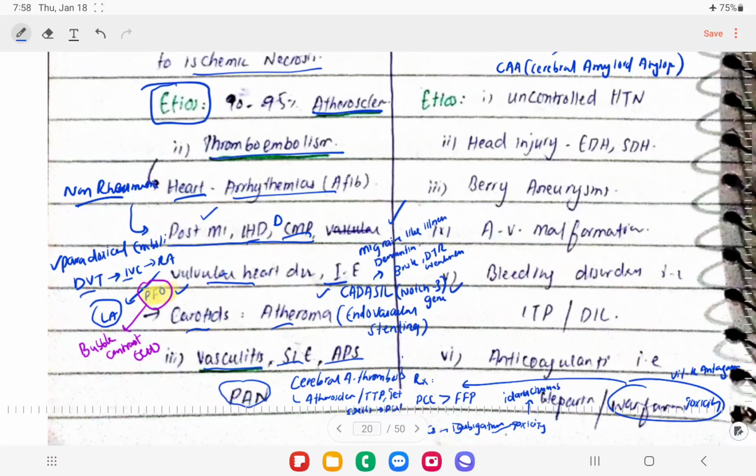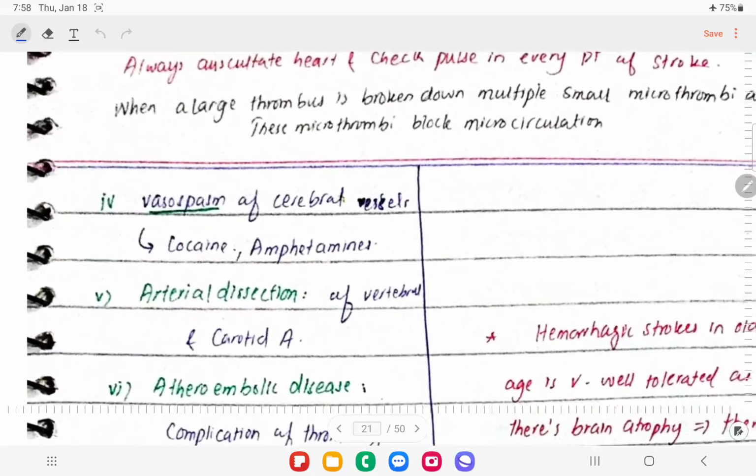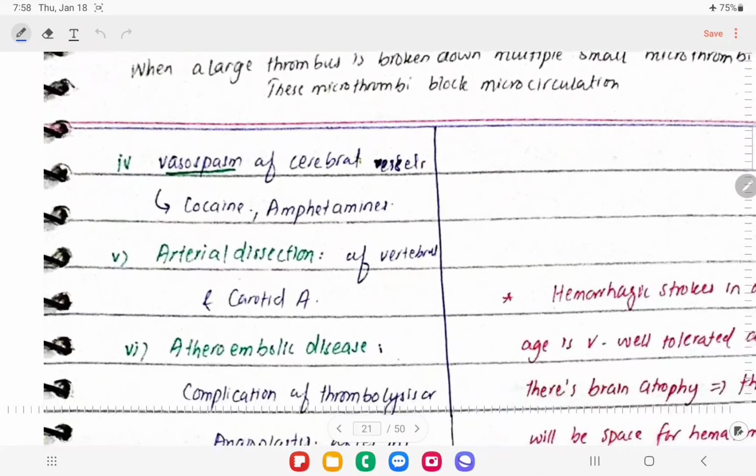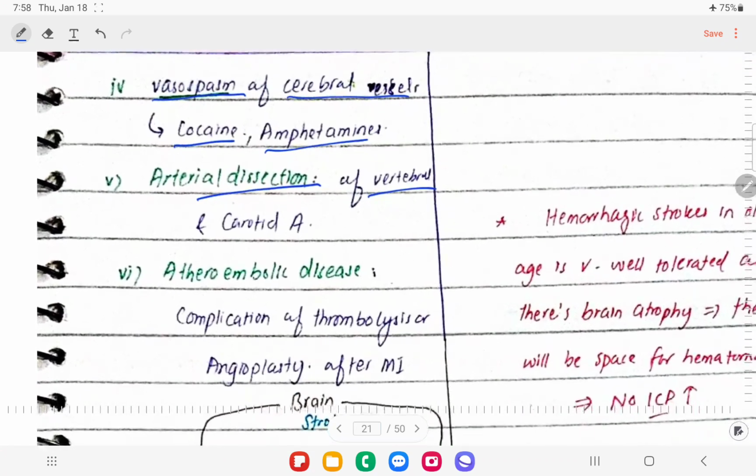We have got some of the causes on the next page, so let's talk about that, right? Sometimes it happens because of vasospasm of the cerebral artery because of cocaine and amphetamine abuse, and sometimes because of arterial dissection, right? We are discussing the causes of ischemic stroke. Sometimes it happens because of dissection of the carotid artery, so there will be loss of blood flow to the brain.